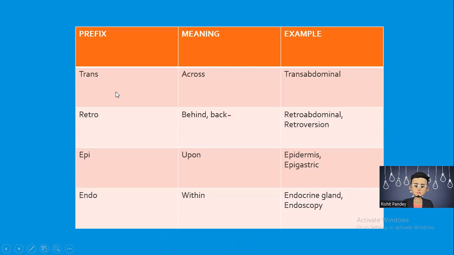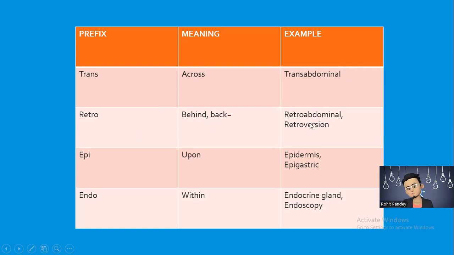Now we come to the best part, which according to me is the best, because with this you can easily break the words and easily understand the meaning of the word. So here, the prefix trans means across. An example is transabdominal: across the abdomen is called transabdominal. Retro means behind or back. Retroabdominal is behind or back of the abdomen.